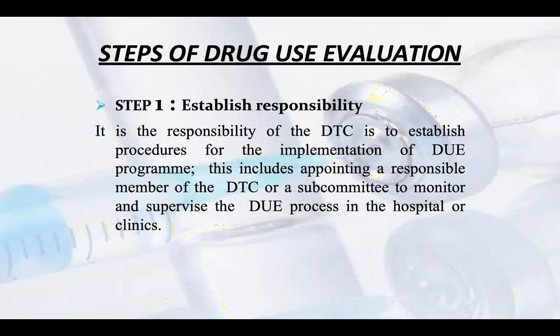Now, what are the steps of drug use evaluation? The first step is responsibility. Who is responsible for this? It is the responsibility of the drug therapeutic committee, which is to establish procedures for the implementation of drug use evaluation programs. This includes appointing a responsible member of the drug therapy committee, or a subcommittee, to monitor and supervise the drug use evaluation process in the hospital.